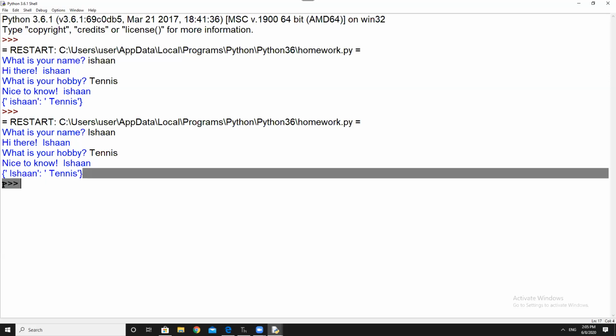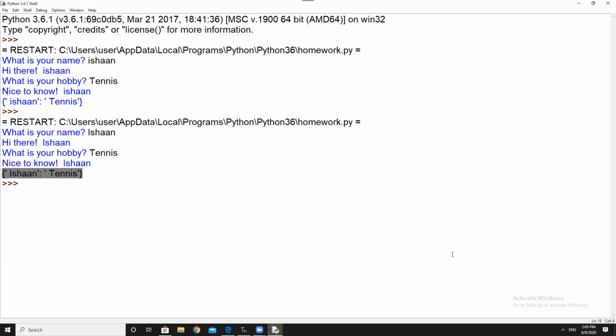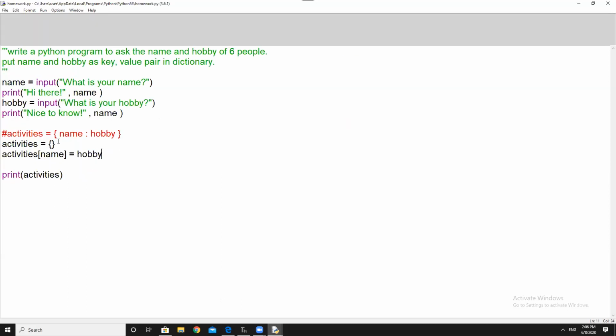It's still printing like that. It did the same thing with this also. No, this is not a way to add anything in the dictionary. When you are creating a dictionary by just putting a name, then you can write like this. But here you are writing a name, so name itself is a variable.